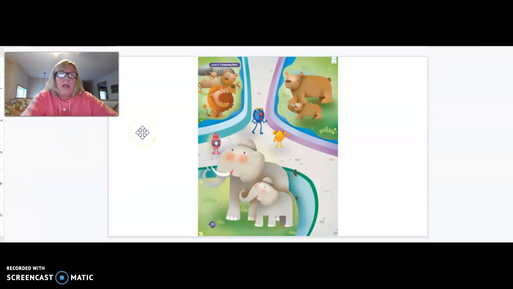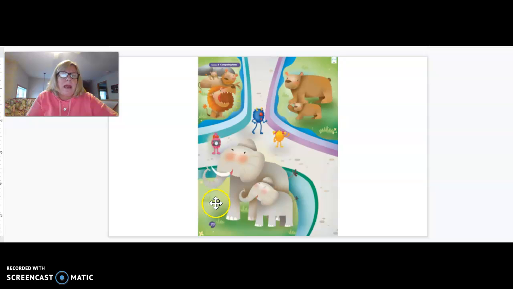Now, look at the picture that I have in front of you. This is a picture of animals at the zoo. I want you to look at the mother elephant and the baby elephant. The mother elephant is bigger than the baby elephant.